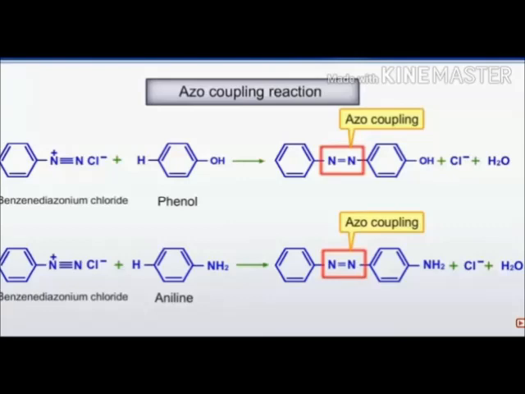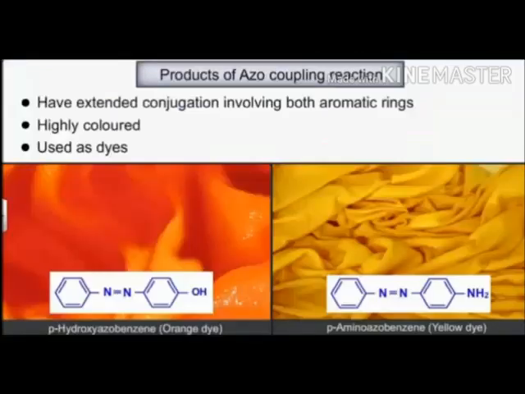This coupling reaction is used to make dyes, colored reagents. They form orange, yellow or green dyes. Different types of dyes are formed by this type of coupling reaction. It is very important and mostly comes in the board exam. Focus on these reactions, how the azo link is forming. These reactions also come in conversions. You can see in the slide how it goes, the reaction of phenol and the diazonium salt. HCl is eliminated in the reaction.